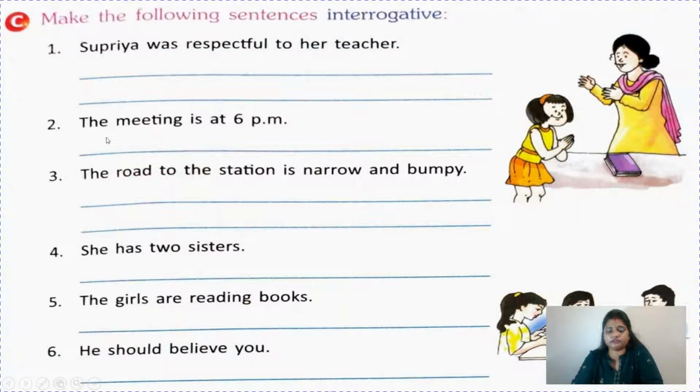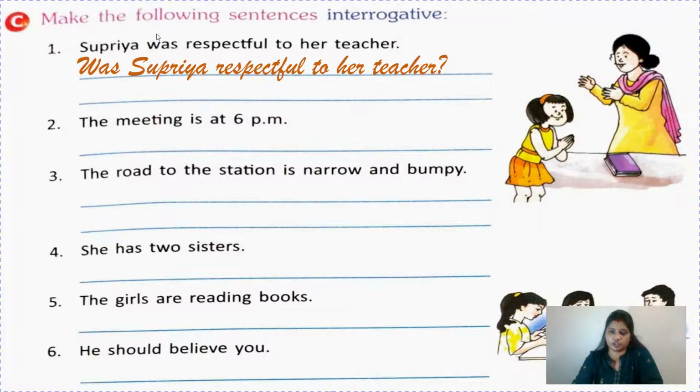Now let us start. If you do the book exercise, you can easily understand, because examples are the best way to make the concept clear. Make the following sentences interrogative. Number 1: Supriya was respectful to her teacher. Supriya is the subject here and was is the helping verb. So was will come in place of Supriya and Supriya will go in place of was. Was Supriya respectful to her teacher? Question mark. The meeting is at 6 p.m. Where is the helping verb here? Is. So is will come in front. Is the meeting at 6 p.m.?